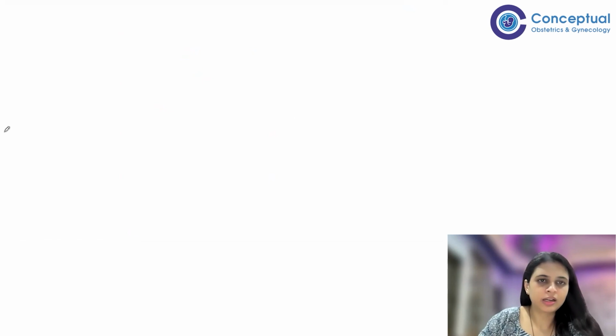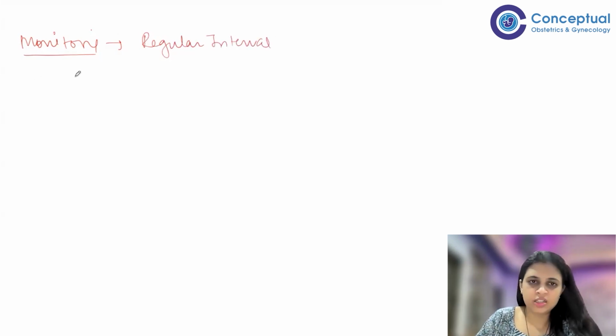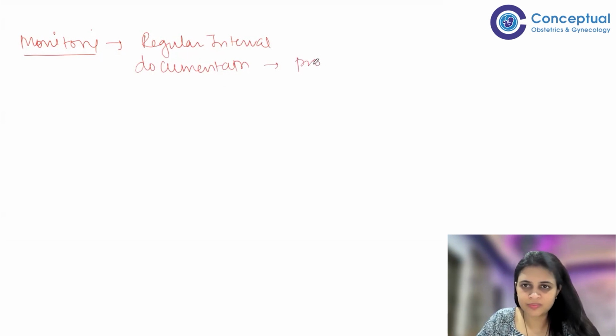So now let's start. What is follicular monitoring? This is a simple technique to assess ovarian follicles at regular intervals. So mind that we have to see them at regular intervals. It is not just one stop. It helps in documentation also. When you do an ultrasound, every time they come, you will document. So you will see the progress, or you will see the non-progression.